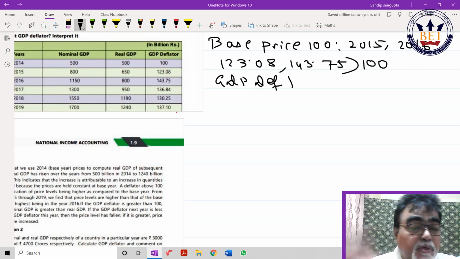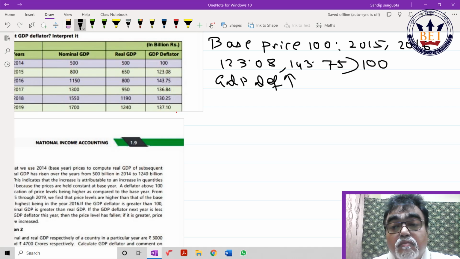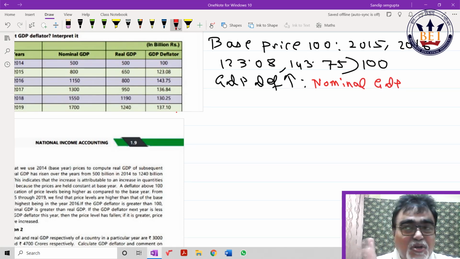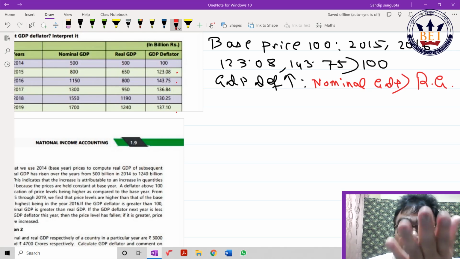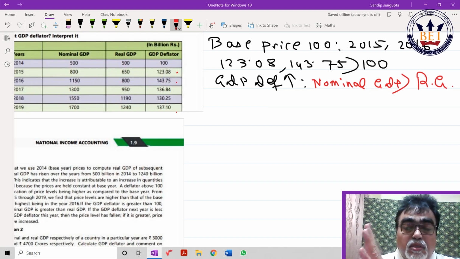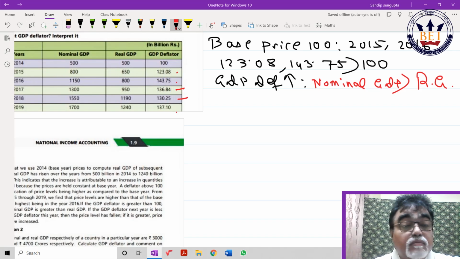Sir, with your permission, can I write that it is nothing but nominal GDP greater than real GDP? Yes or no? This is very interesting. 123, 143 more than base price, so GDP deflator increasing. Conclusion: nominal GDP greater than real GDP. Now you are able to answer this. It becomes 136, 130.25. So what would be my next conclusion?